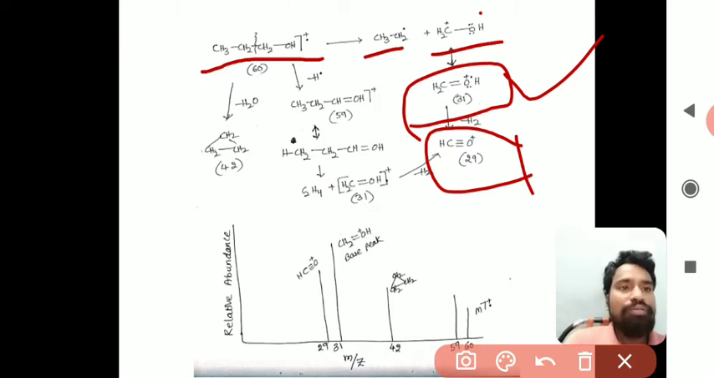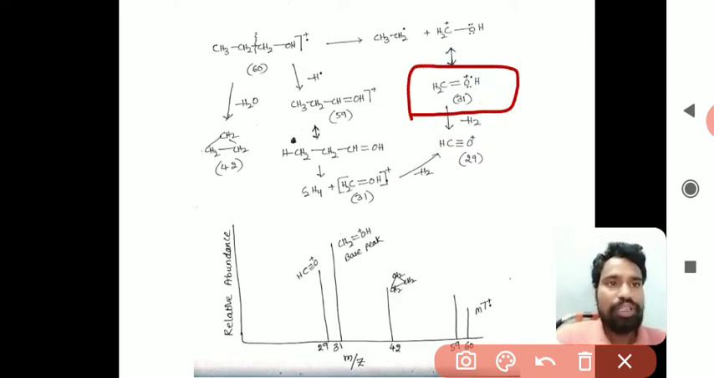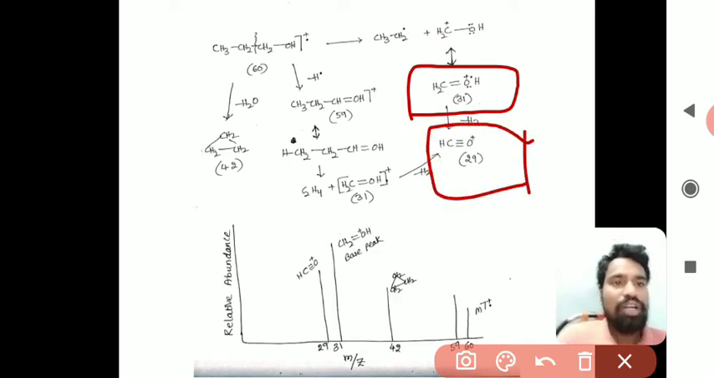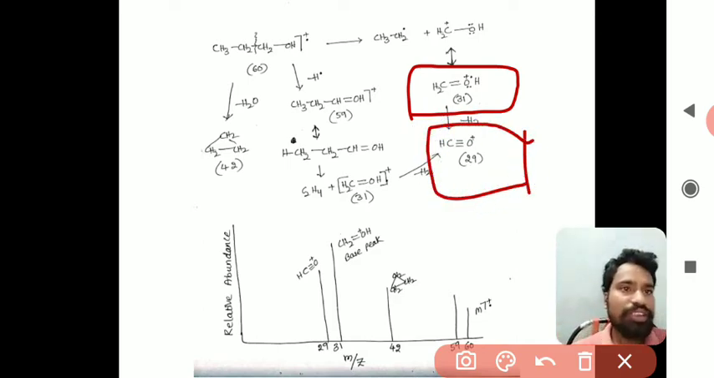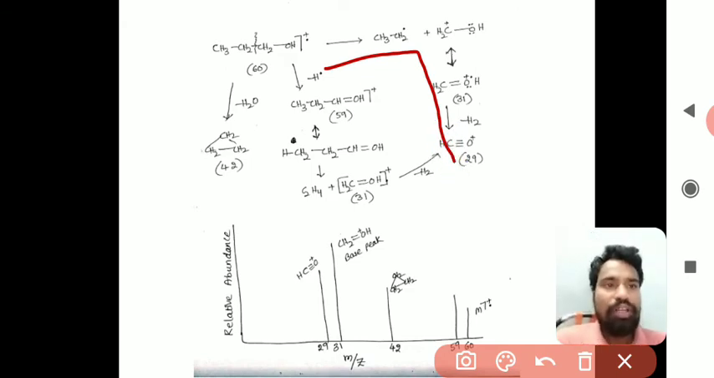As we have discussed while discussing the fragmentation of alcohols, these two are the characteristic peaks. Especially CH2=OH+ is the characteristic peak in the case of alcohols, and this is a highly stable cation formed in this process. By losing hydrogen, it automatically forms HC triple bond O+. So this is the first and highly favorable fragmentation of 1-propanol.